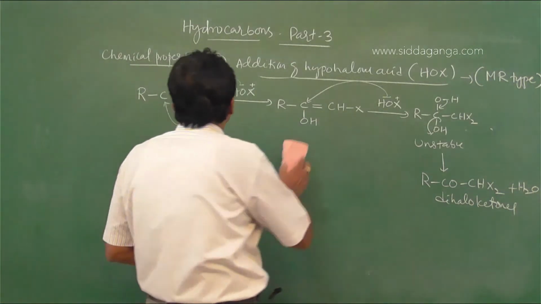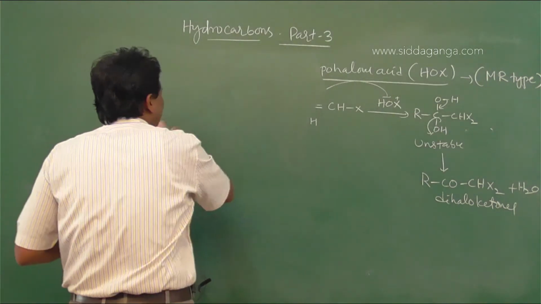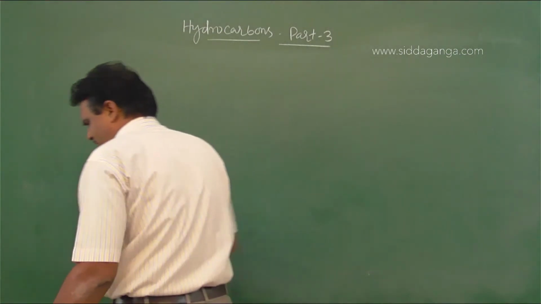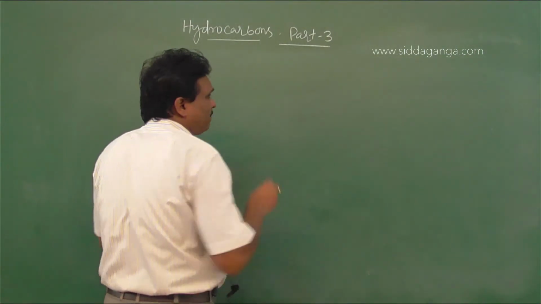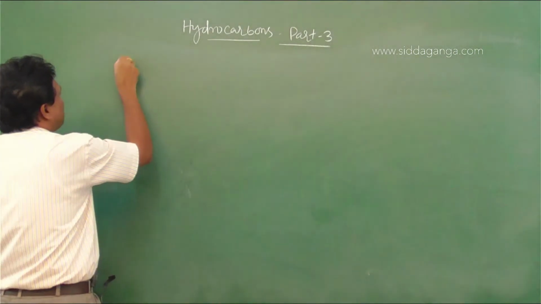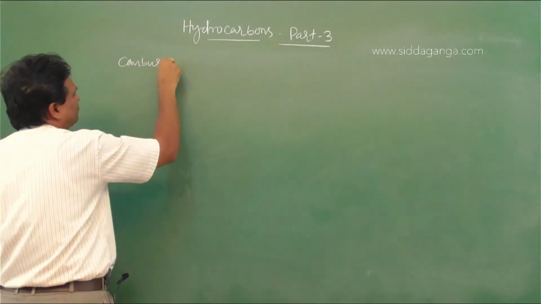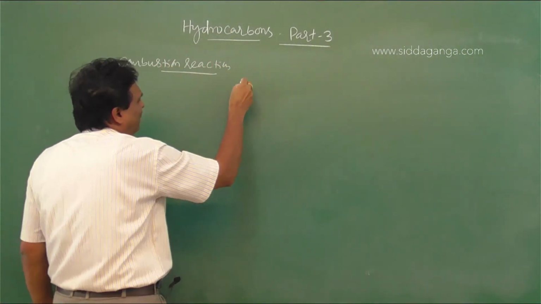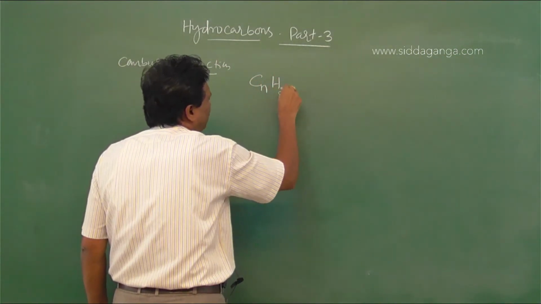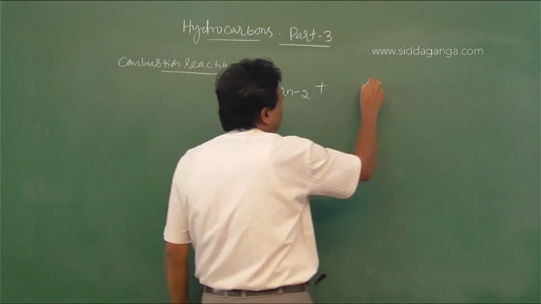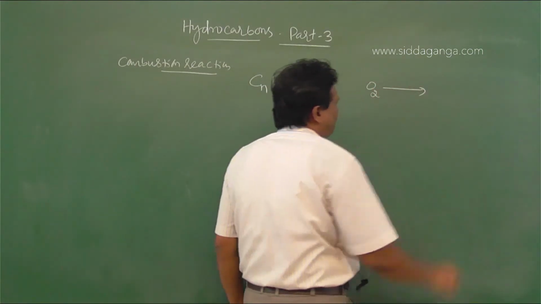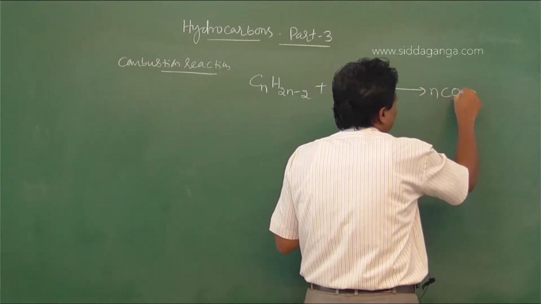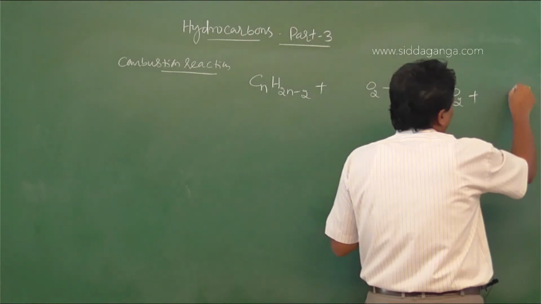So these are the addition reactions of hydrogen, halogen, HX and HOX. Then another one is the combustion reaction, oxidation. When alkynes, CnH2n minus 2, are burnt in oxygen, they form carbon dioxide and water. So n moles of CO2 plus H2O.